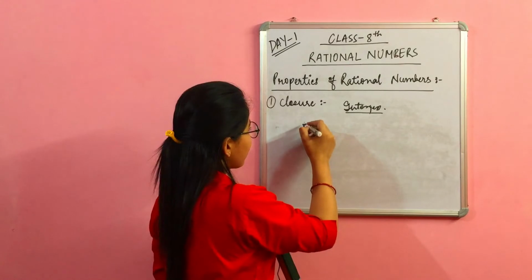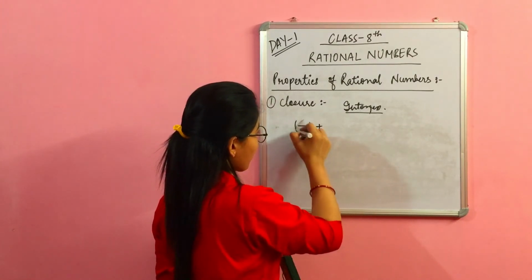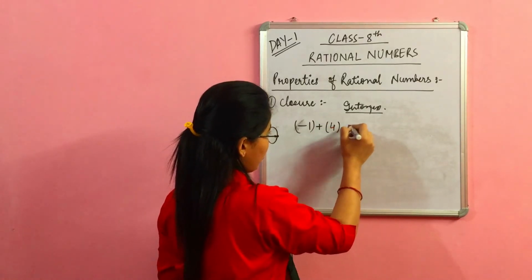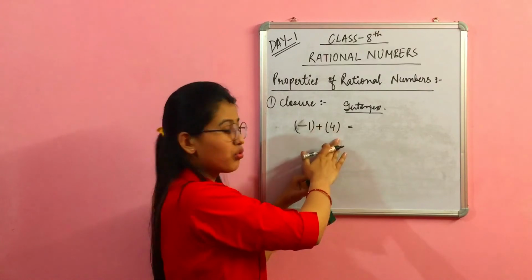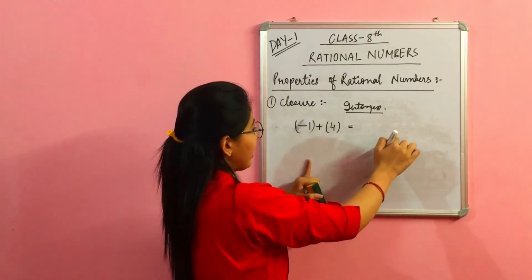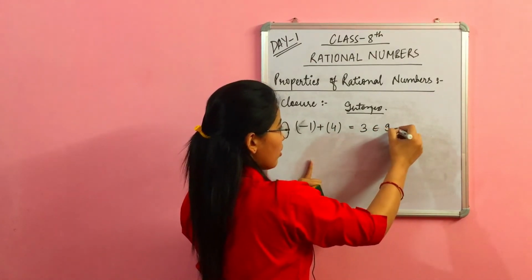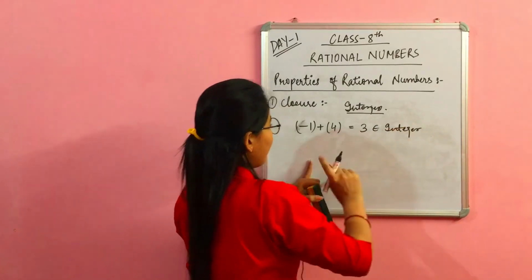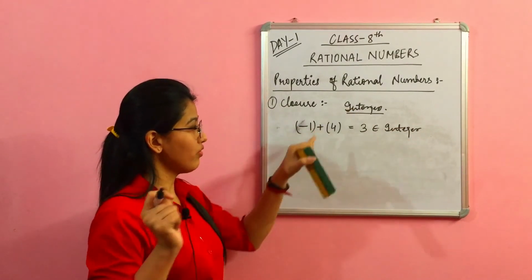Let us say two integers, minus 1 plus 4. When you add these two terms, will it give you an integer? 4 minus 1 is 3, which belongs to the set of integers. So addition is closed in the case of integers.